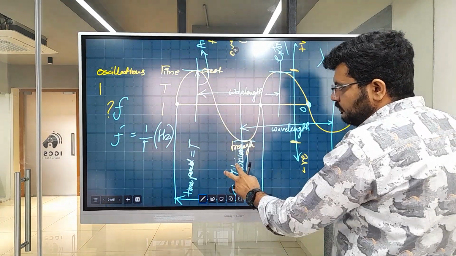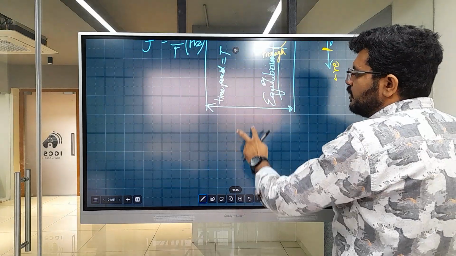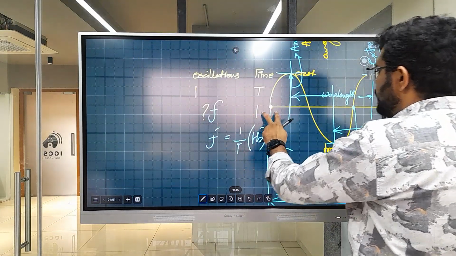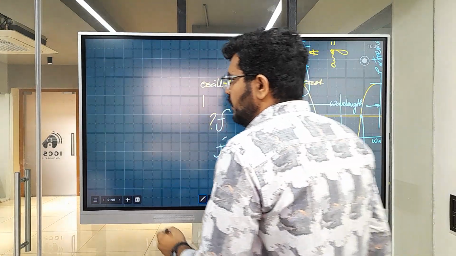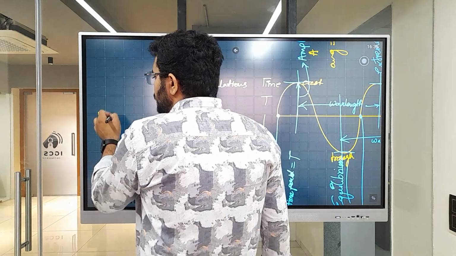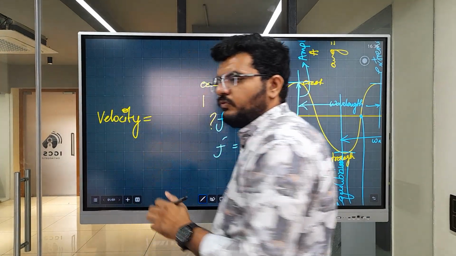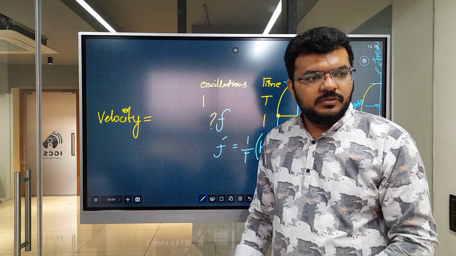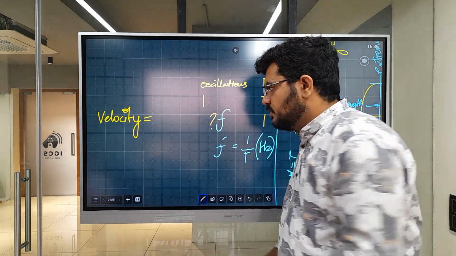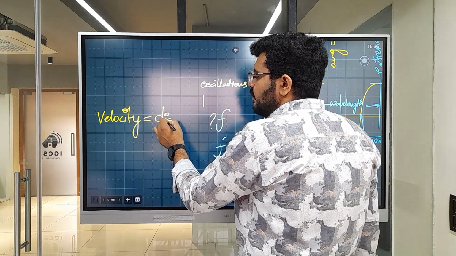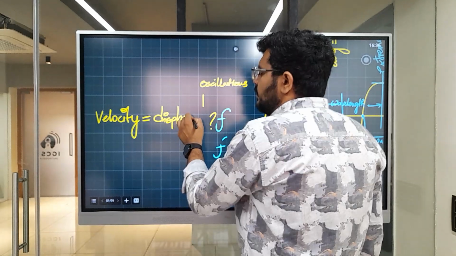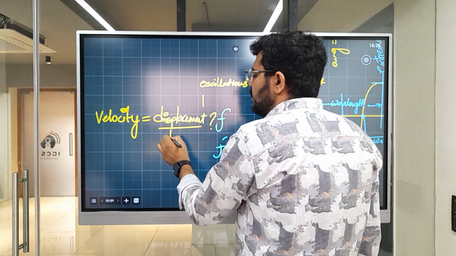Now, we will keep on looking at this part of the wave for the next explanation. Can you tell me what is velocity? The definition of simple velocity that we know. Displacement upon time taken.